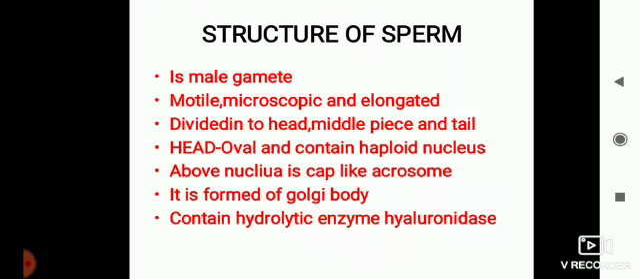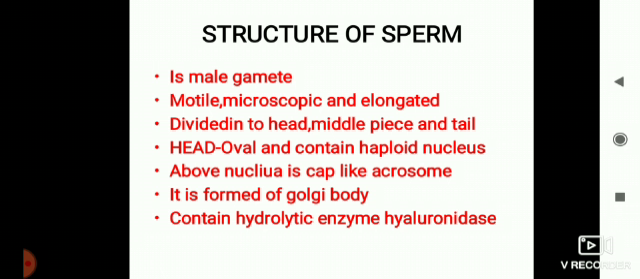In the examination, a question might come: draw the structure of the sperm, or describe the structure of the sperm. Sperm is a male gamete. It is motile because of the tail. It has mitochondria. It is microscopic. It is elongated. It is divided into head, middle piece and tail.